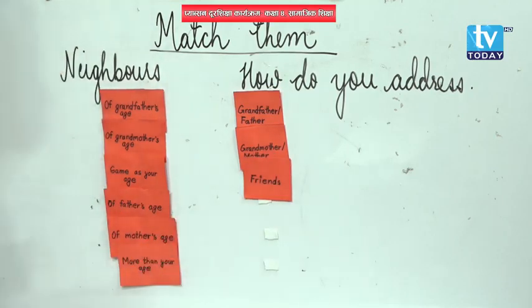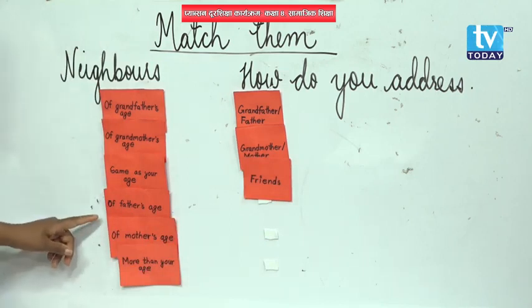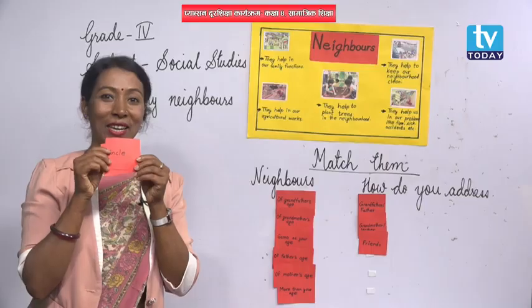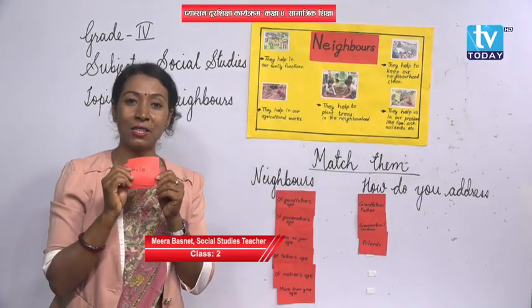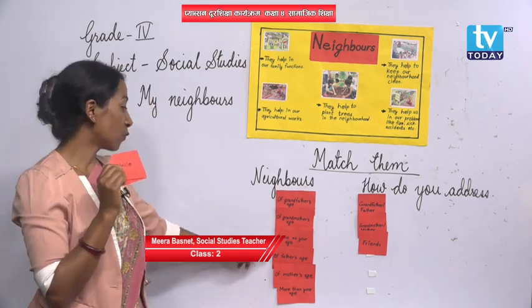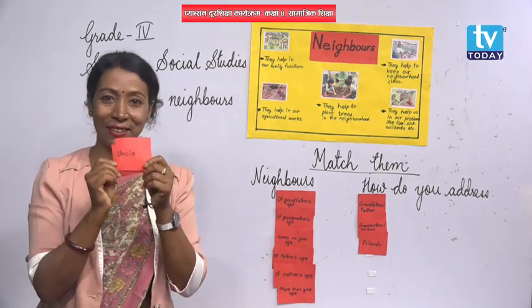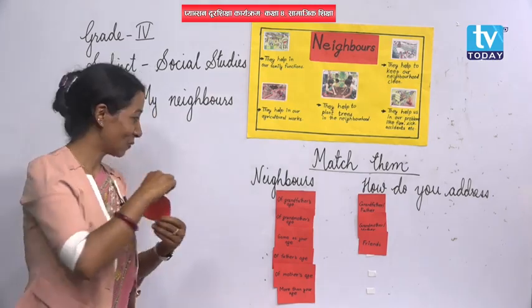Now, let's move to the next. A neighbor who is of your father's age. What to call him? Okay, the answer I showed you before. If there are any neighbors who are of your father's age, you can call them uncle, right? Very good.